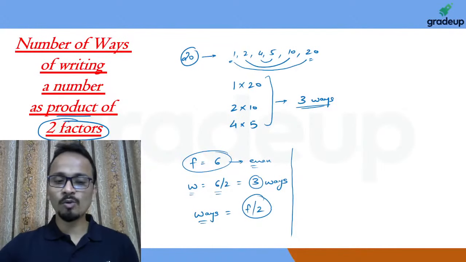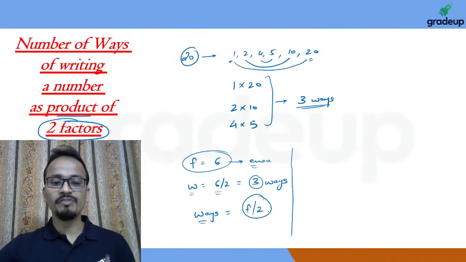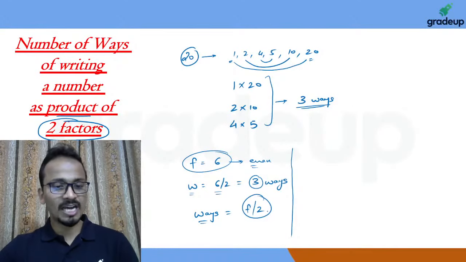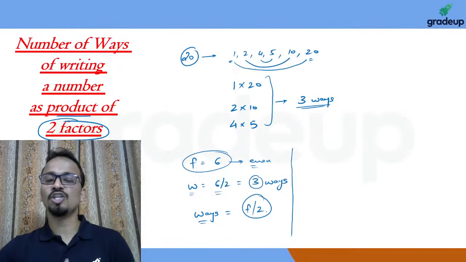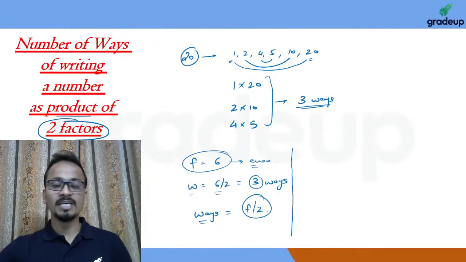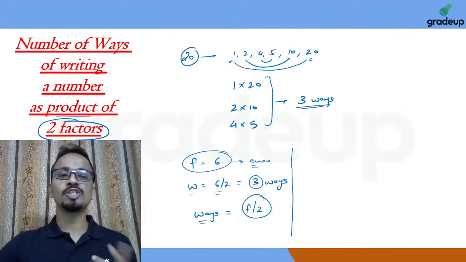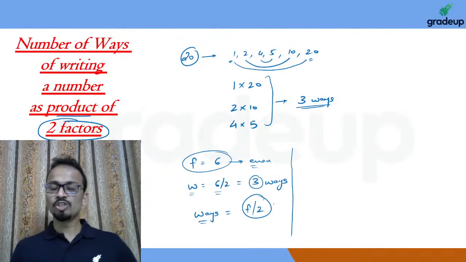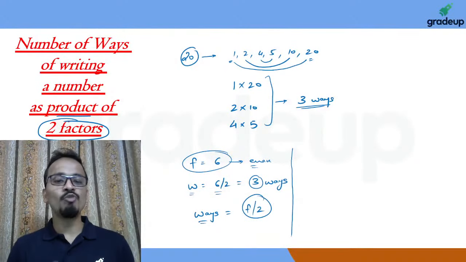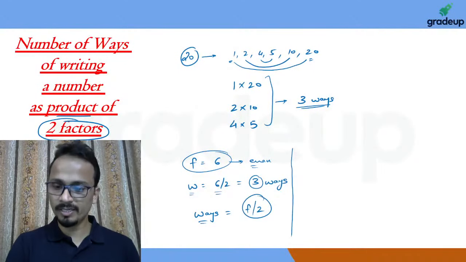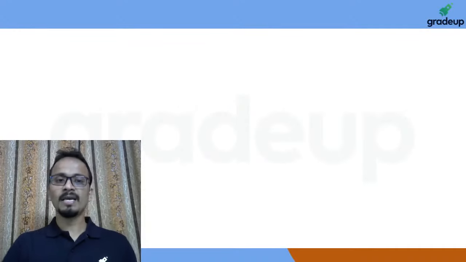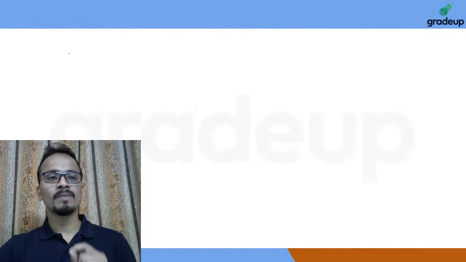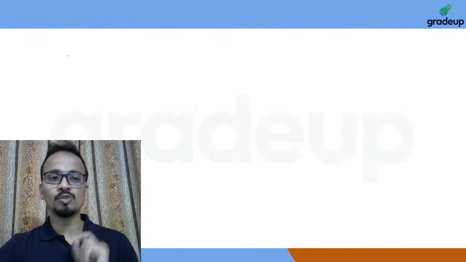So Tanvi is asking one thing. What if we have an odd number of factors? Krishnakant is also asking the same thing. If the number is not divisible by 2, Krishnakant, it will happen when the number of factors is odd. So now let's understand in what scenario the number of factors will be odd. I'll change the slide and will tell you when the number of factors will be odd.